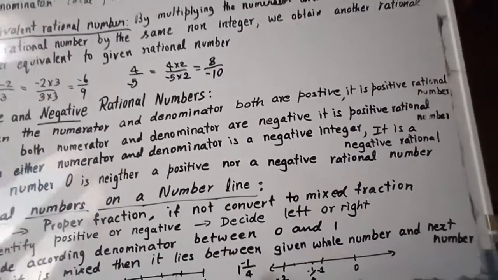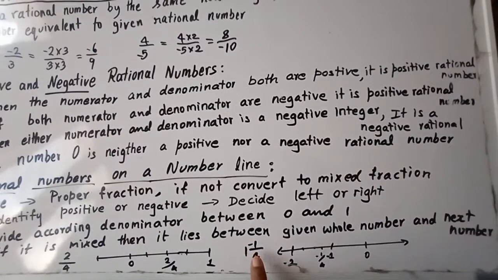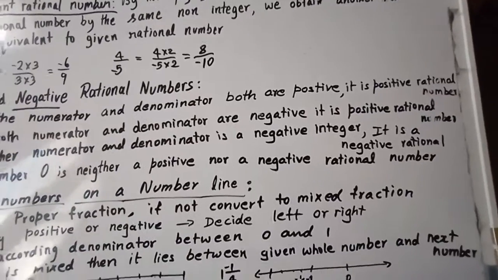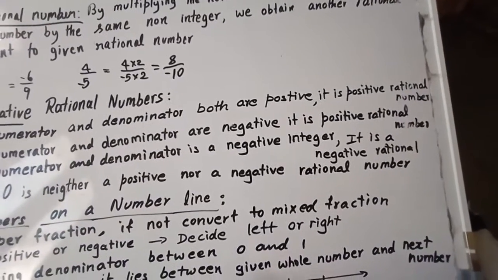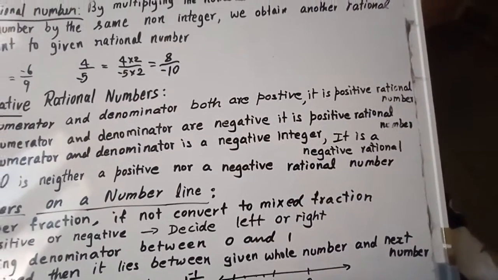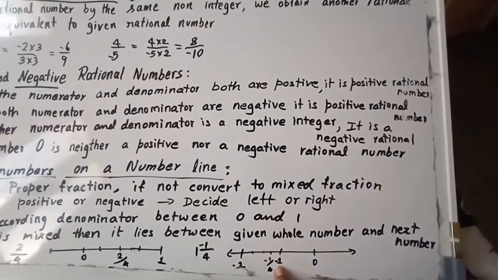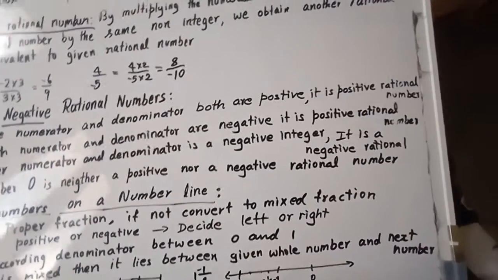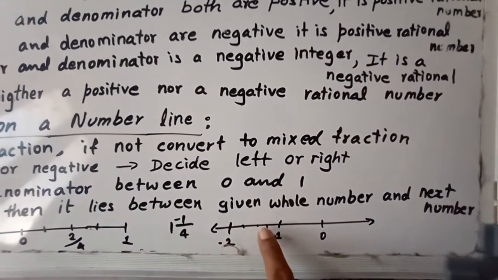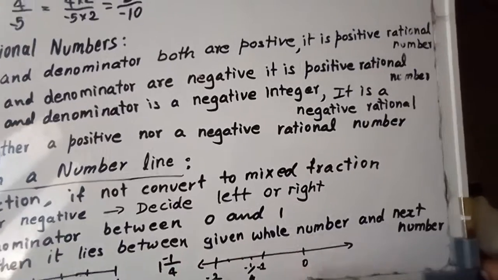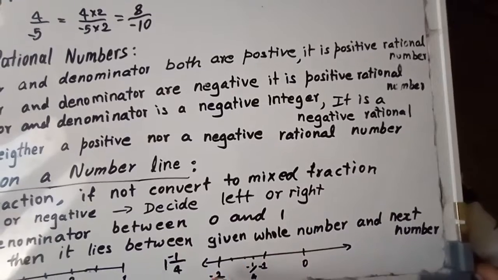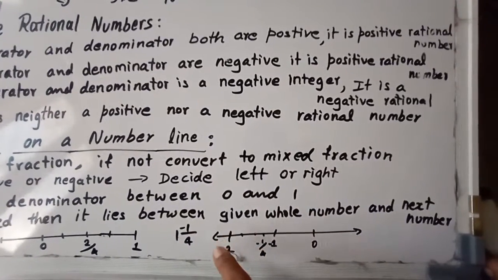If it is a mixed fraction, like minus 1 upon 4, here I have taken a negative also, so it lies on the left side. Now we have to show it on the left side. Up to 0, because 1 is a whole number, up to 1 we need not make a mark. After 1, I have made the total number of parts 4. You can see 1, 2, 3, 4 parts. In that, the first one is chosen, 1 upon 4. So it is negative, so I have put a negative sign, 1 upon -4.